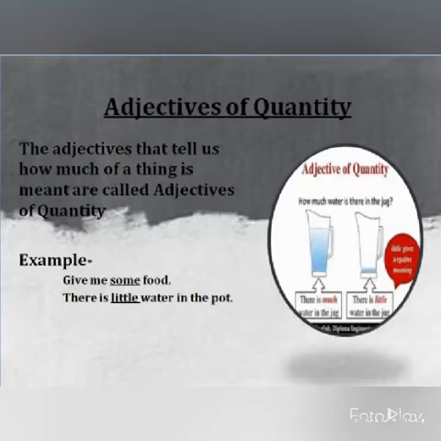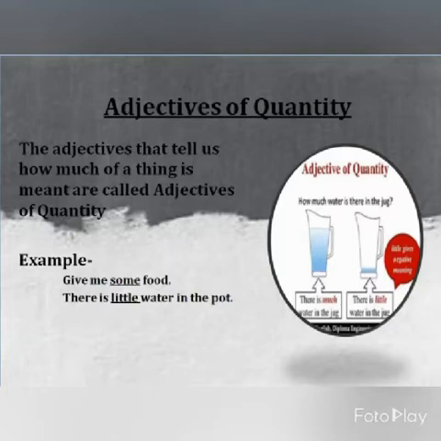Now adjective of quantity. The adjectives, that means the words that tell us how much of a thing is meant or we are talking about, are called adjectives of quantity. Like give me some food. We are not defining exactly how much food we want. Give me some food.